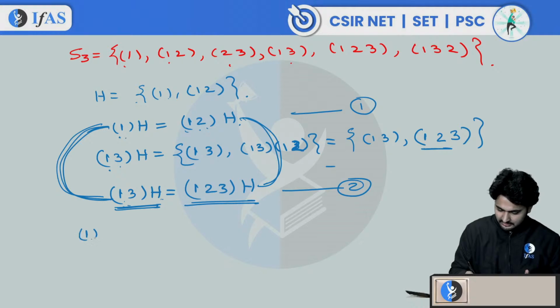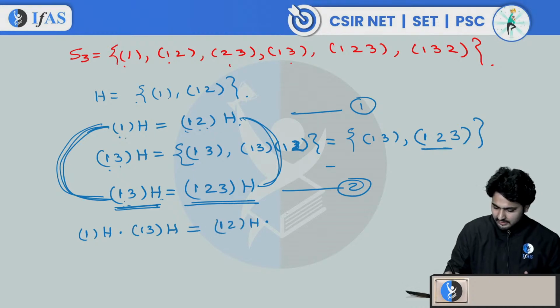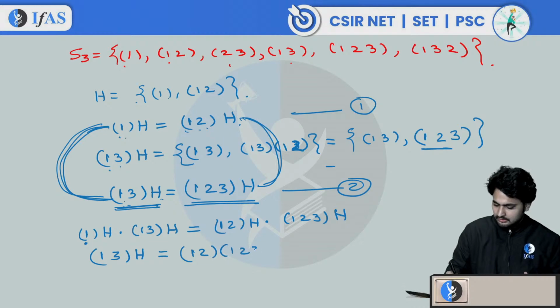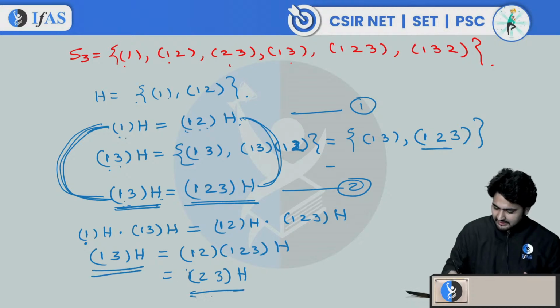Let's do this. If you multiply 1h operation 1 3h, this should be same as 1 2h operation 1 2 3h. Is it same or not? If you multiply those two, what we get is 1 into 1 2, which is nothing but 1 2, because this is the identity element. 1 3h is equal to 1 2 into 1 2 3h. Can you see that? Are they same or not? So this is equal to how much? Let me write. 1 goes to 2, 2 goes to 1, so 1 will be fixed. Let me write 2, 2 goes to 3 and 3 goes to 1, 1 goes to 2 3h.